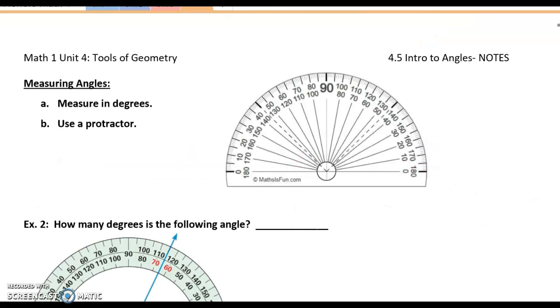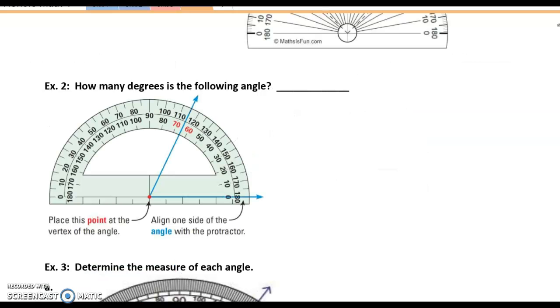One of the tools that you can use to measure angles is a protractor, where the numbers on the protractor measure angles in terms of degrees. When you're using a protractor, you're going to put the point or the vertex of the angle at the opening towards the bottom. And you're going to line one of the ray sides along the bottom of your protractor. Then you look for the other ray to see where it hits the numbers on your protractor.